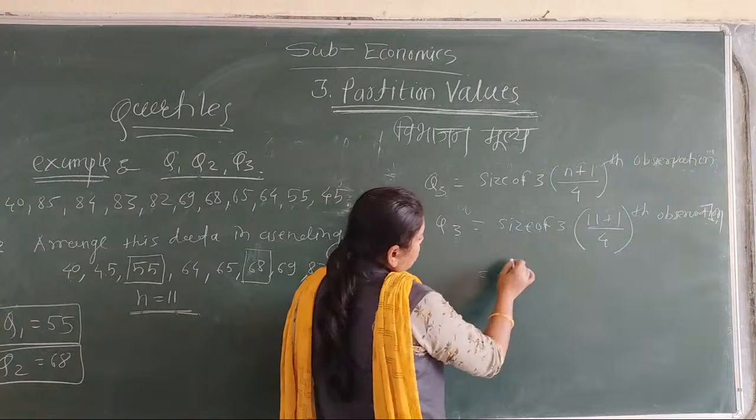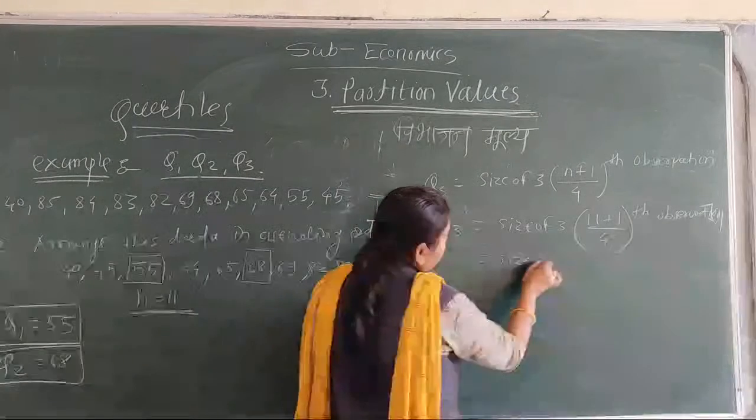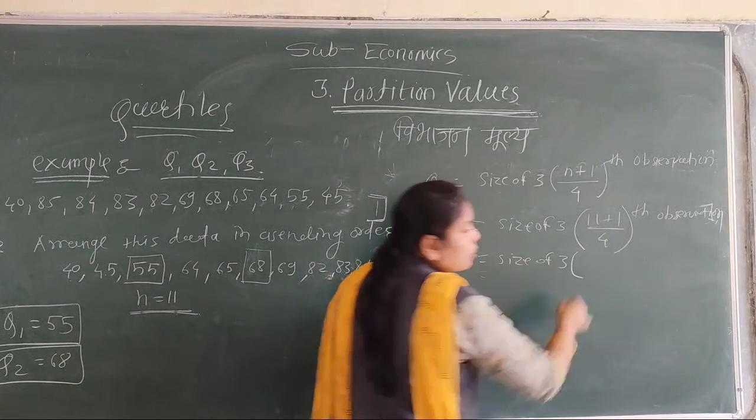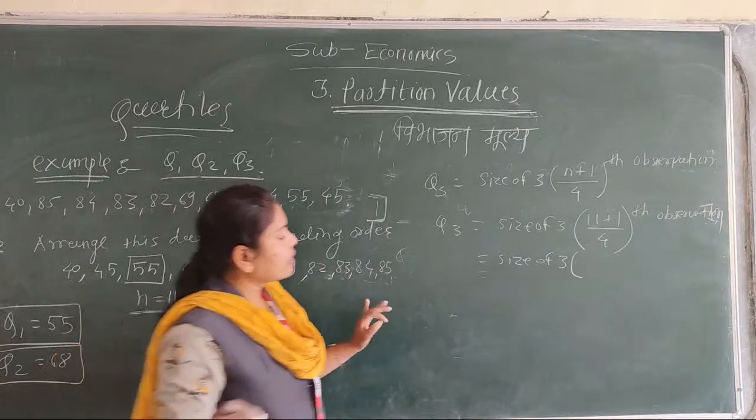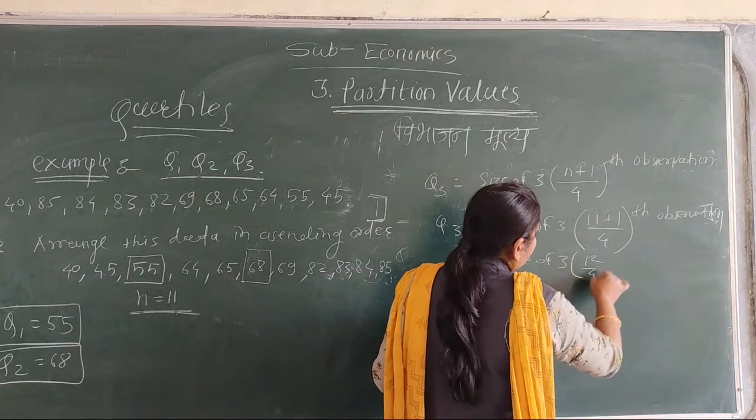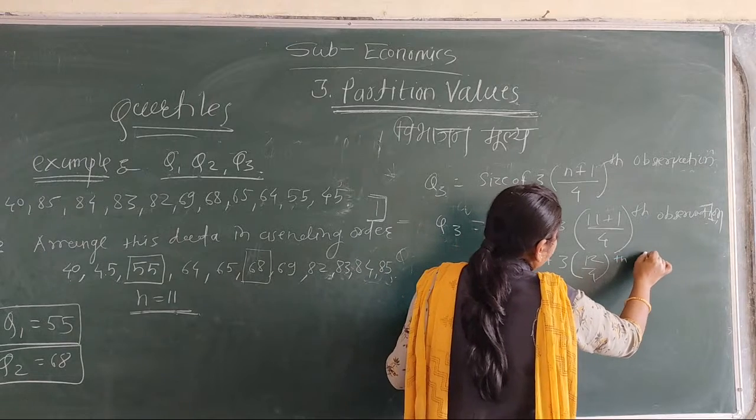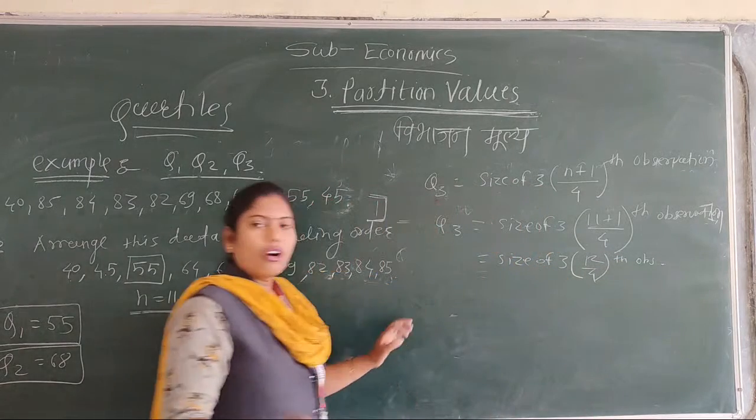Calculate size of 3 into (12) divided by 4 observation.